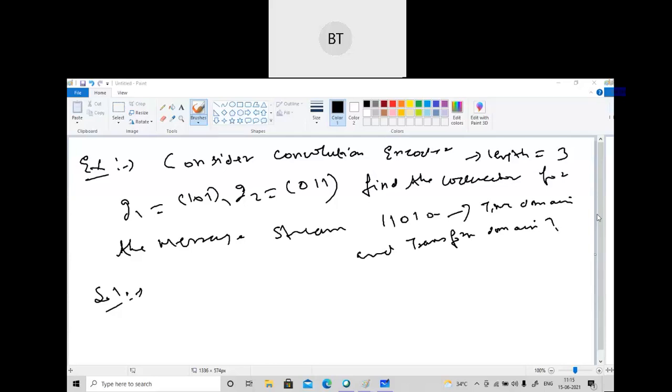From the time domain, what is the code you are getting? Aishwarya is there. Aishwarya, are you getting it? You are very quiet now. Aishwarya, you have not solved the previous problem which I have given. Sir, I have almost done, but I did not have the idea of how many bits will be shifted. But now, okay, I'm getting the idea. Okay, so solve this problem and tell me the solution you are getting.